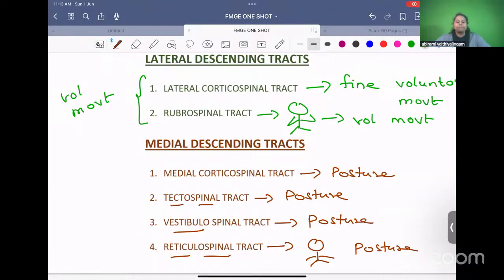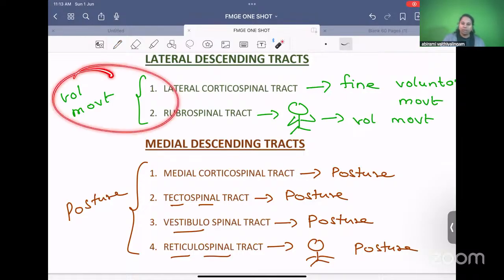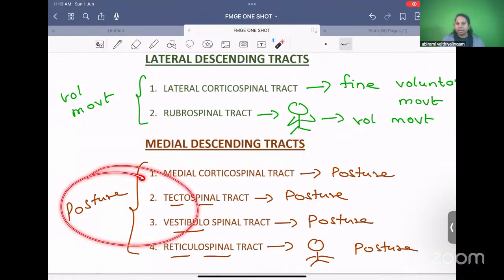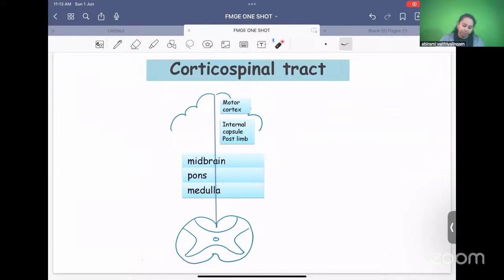So these are all the functions of the medial descending tract. So we see that all the medial descending tracts help us in posture regulation. To summarize, lateral descending tracts help you in voluntary movement. Medial descending tracts help you in posture regulation. So these are the two functions of the descending or the motor tracts. Yes, let's discuss corticospinal tract in detail. Anatomy also is very important.